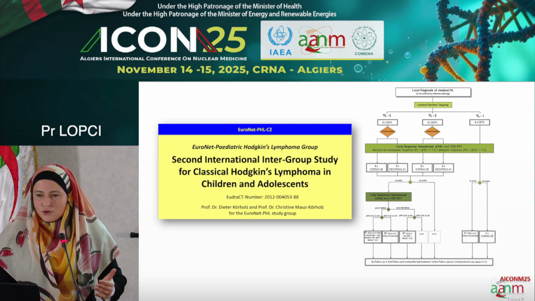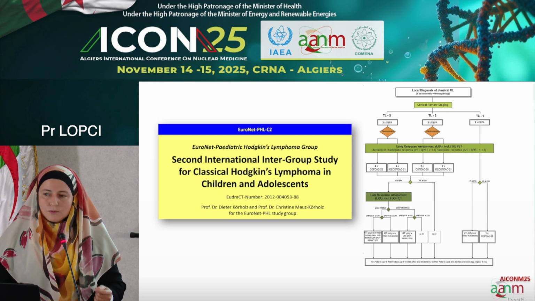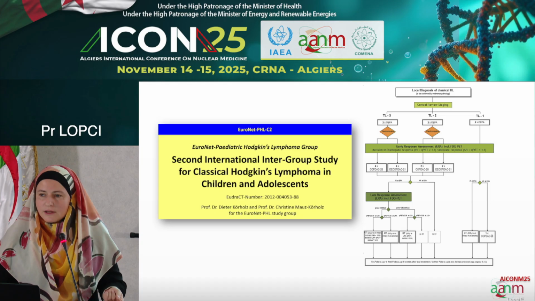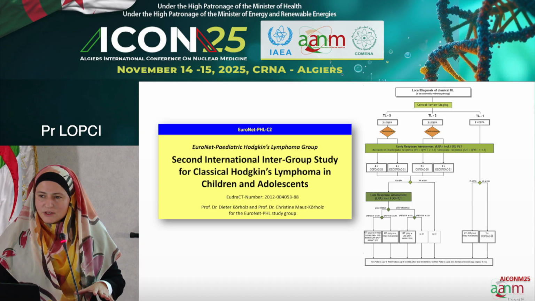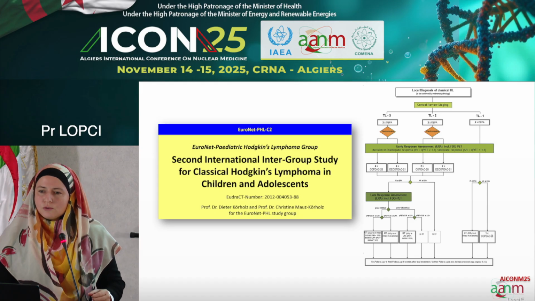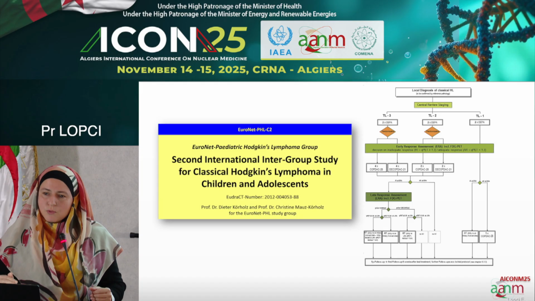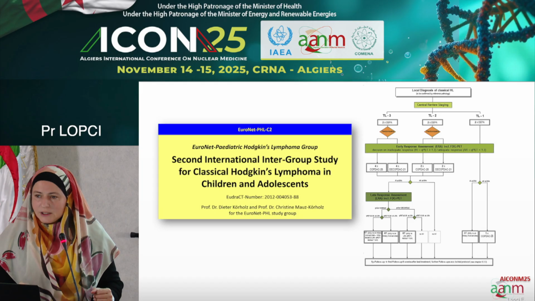So here comes the data that we have in our new trial, the C2 trial, whose final results will be published in a few months. This trial, as you can see from the scheme, is designed to tailor the treatment based on both interim and late response assessment, and the patients are divided into 3 treatment levels.